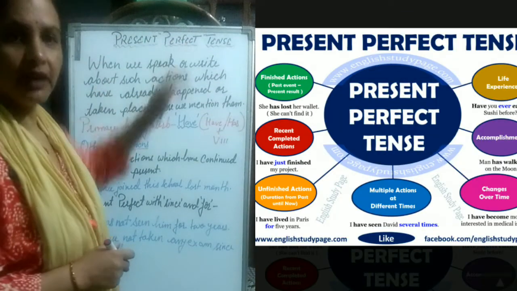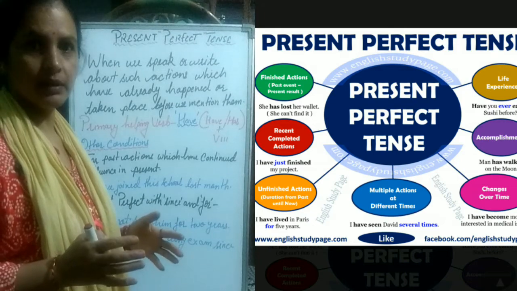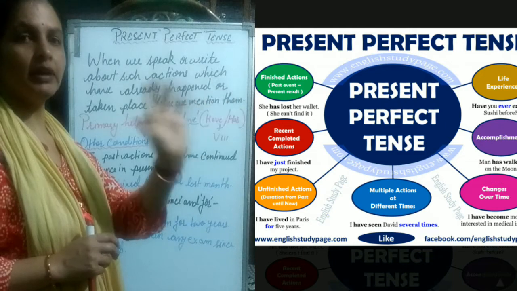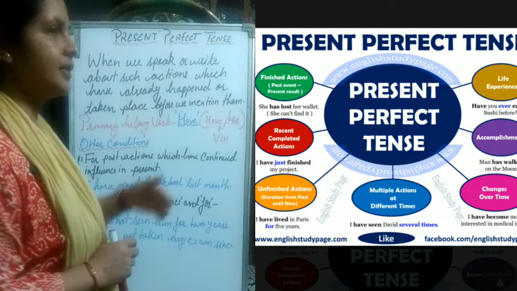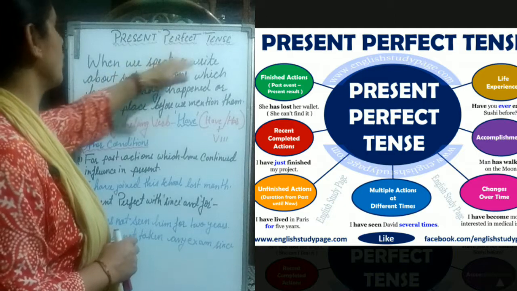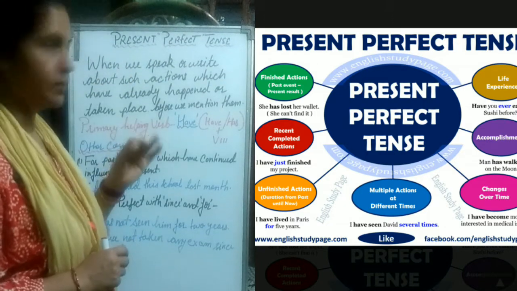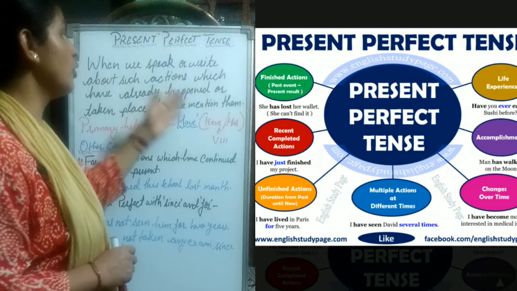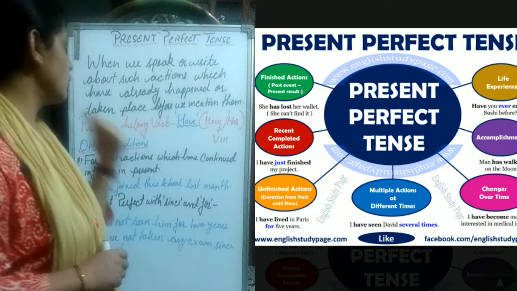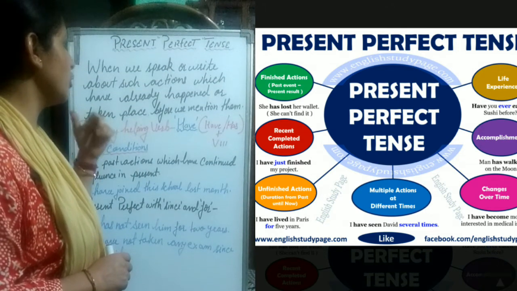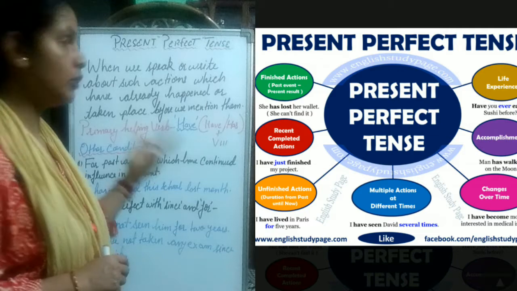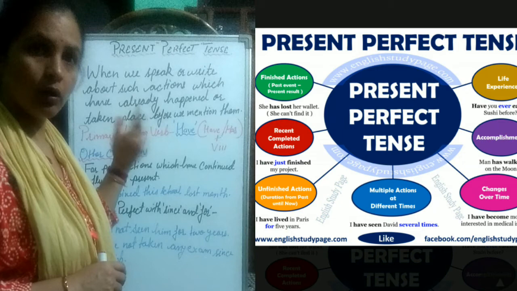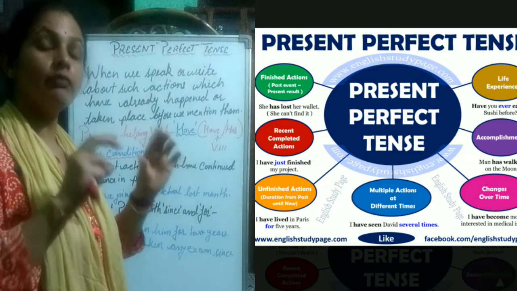Next is present perfect tense. What is present perfect tense? It sounds perfect, meaning already happened. Perfectly, the work has happened. Now let us see the definition. When we speak or write about such actions which have already happened or taken place before we mention them. So the actions before we mention them, they already happened.